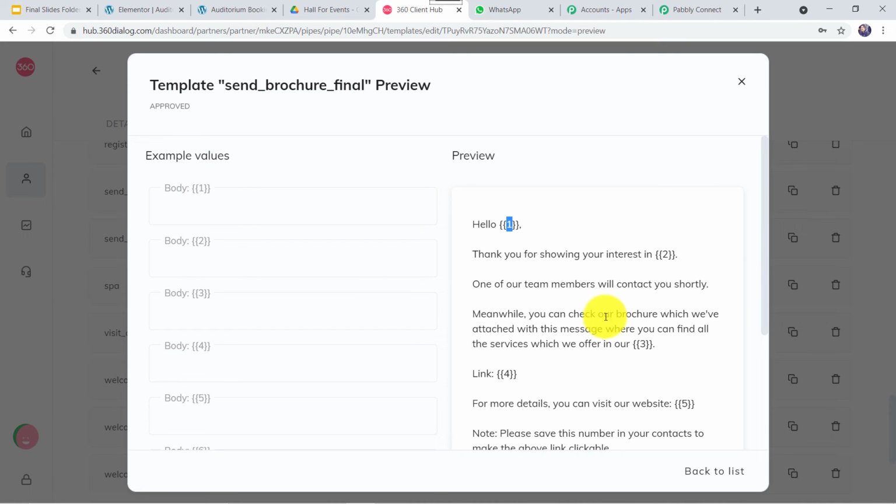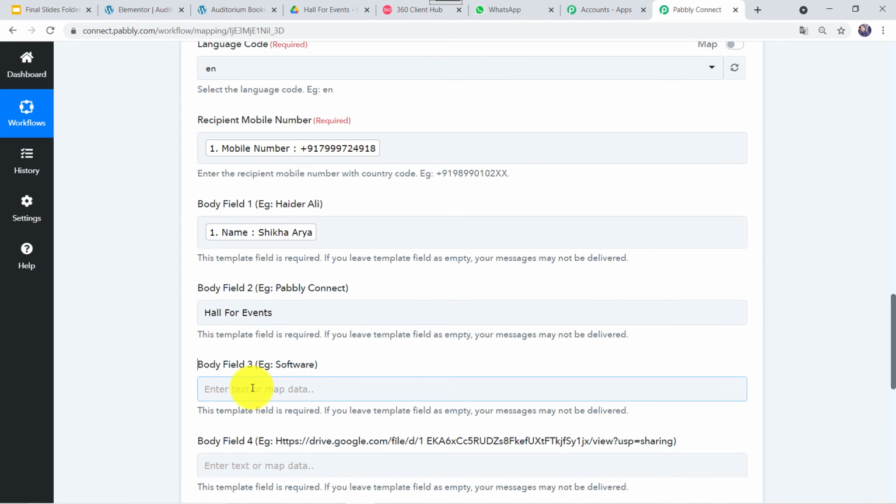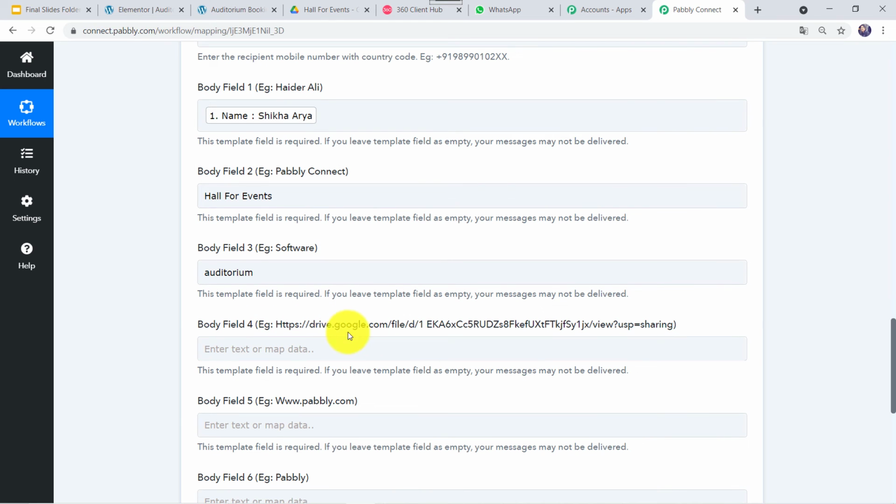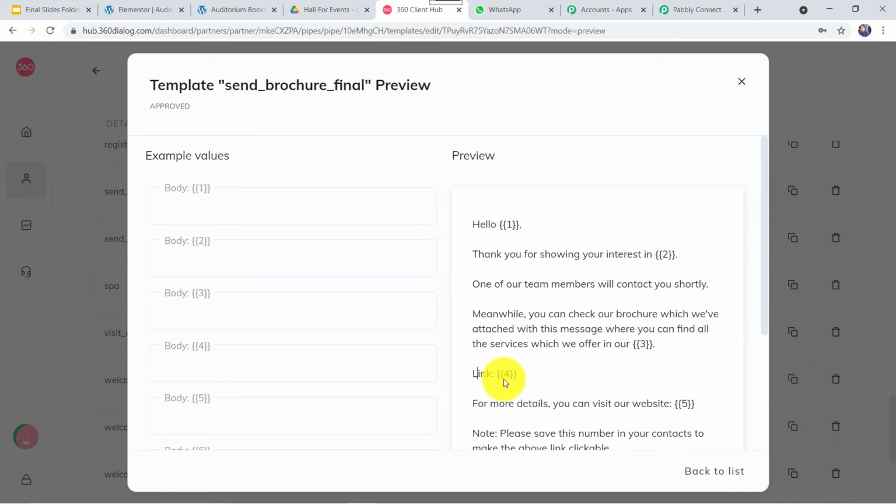Meanwhile you can check a brochure which we have attached with this message where you can find all the services that we offer in our auditorium. So let us give it as auditorium. And here body field 4 we have to give a link. We can see a link is mentioned as an example, and in the fourth template a link is required.